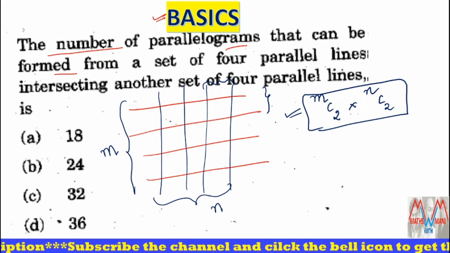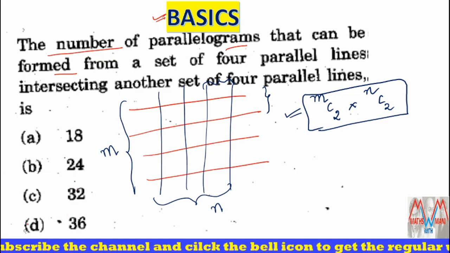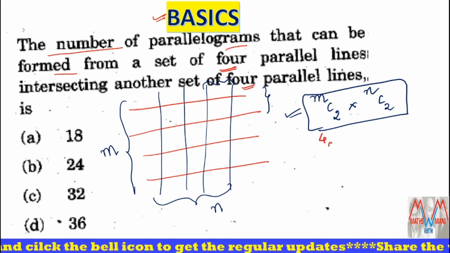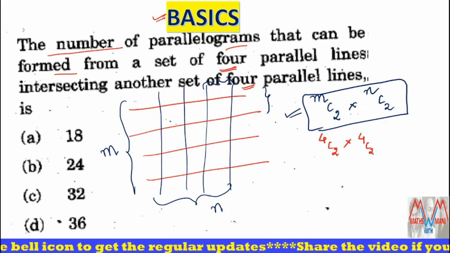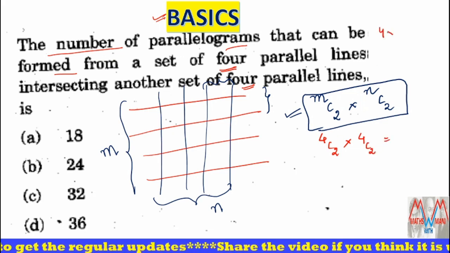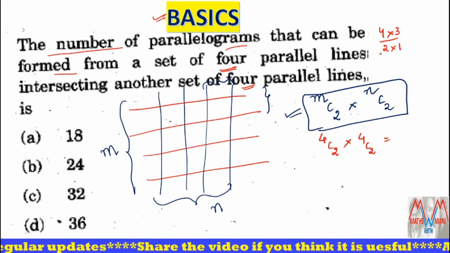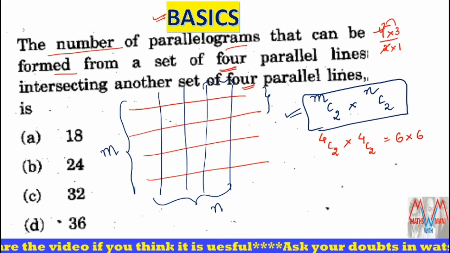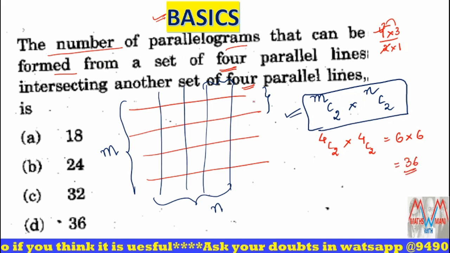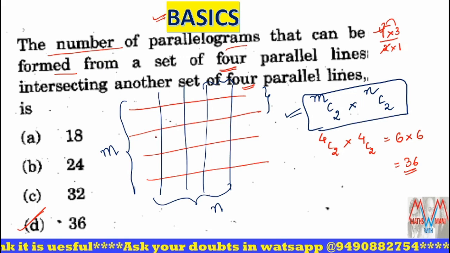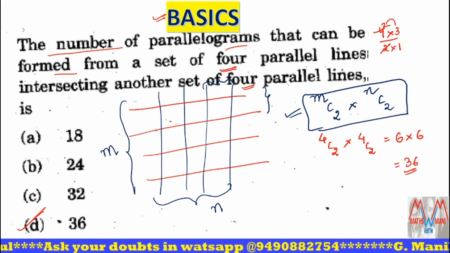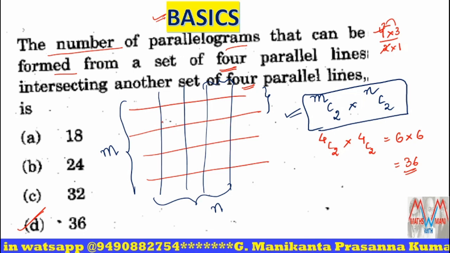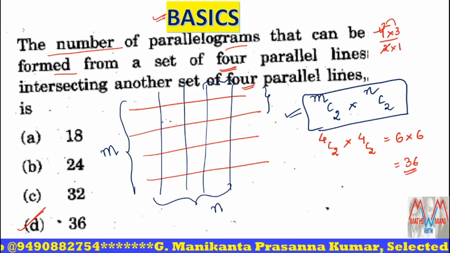So I can directly write down the answer: here there are 4 parallel lines horizontally and also vertically, so 4C2 into 4C2. 4C2 is 4 into 3 by 2 into 1, which is 6. So 4C2 is 6, and 6 into 6 is 36. So the correct answer is option D. Clear? This is a basic question, asked in CSAT 2019. Now I'll go to the next one.